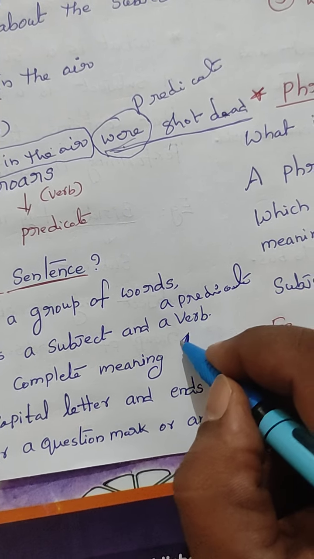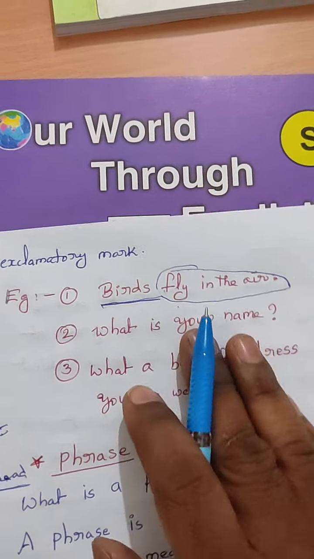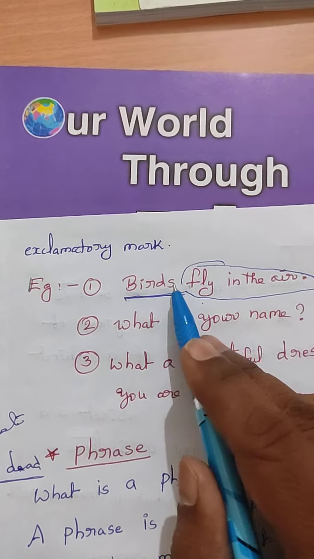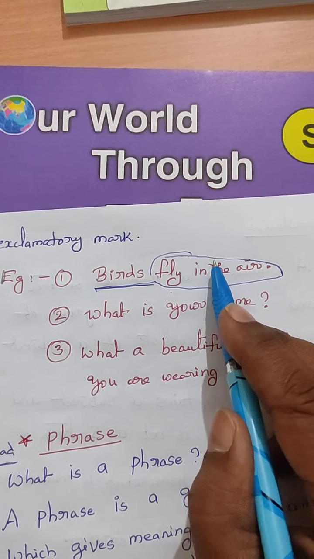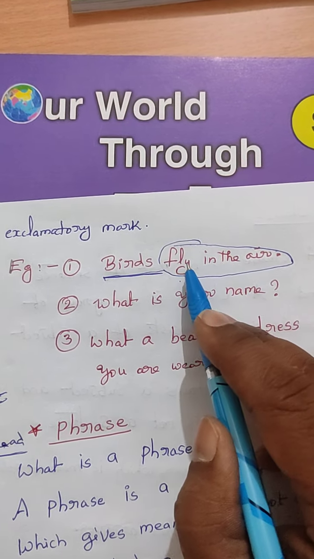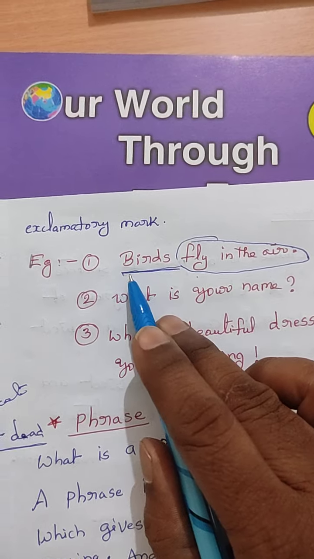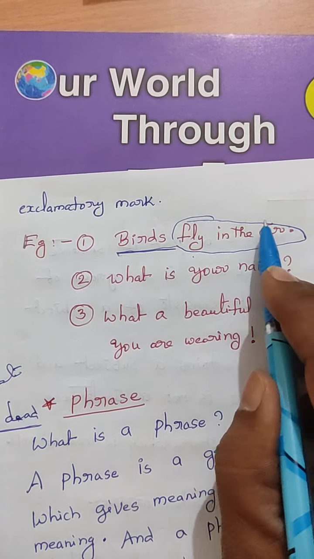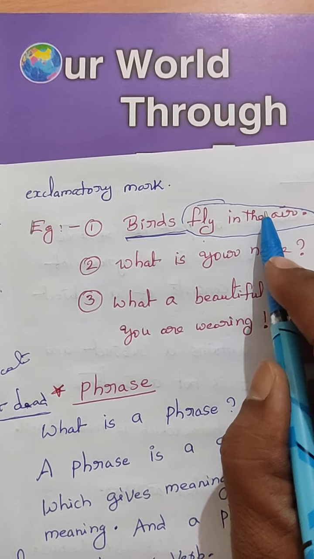Predicate must contain a verb. Okay, children? Yes, very good. Birds fly in the air. It is a sentence because it contains a subject and a predicate. In the predicate again, it contains a verb. So all the conditions are fulfilled. So that's why it is called a sentence.